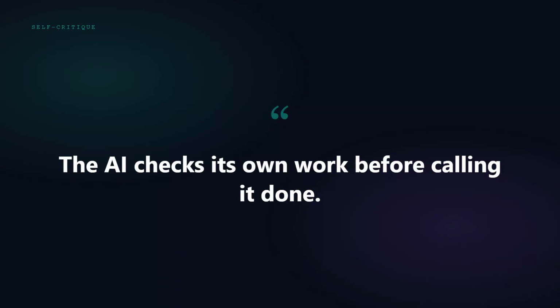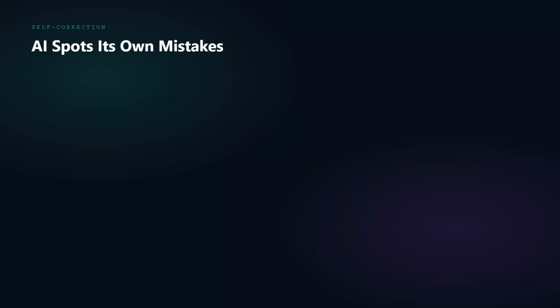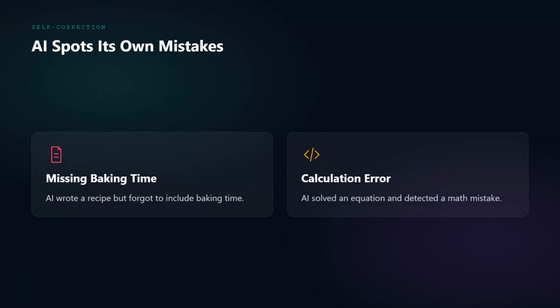This ability is called self-critique. The AI evaluates its own output to identify errors, contradictions, or quality issues before presenting it as final. Here's how self-critique works in practice. The AI completes a task, like writing code or solving a math problem. Then, using a second prompt, the AI evaluates its own output. This second prompt acts like an internal quality check system, asking targeted questions about accuracy, completeness, and logic. The AI identifies weaknesses, contradictions, or errors in its own work. For example, an AI might write a recipe but realize it forgot baking time. Or it could solve an equation and spot a calculation error.